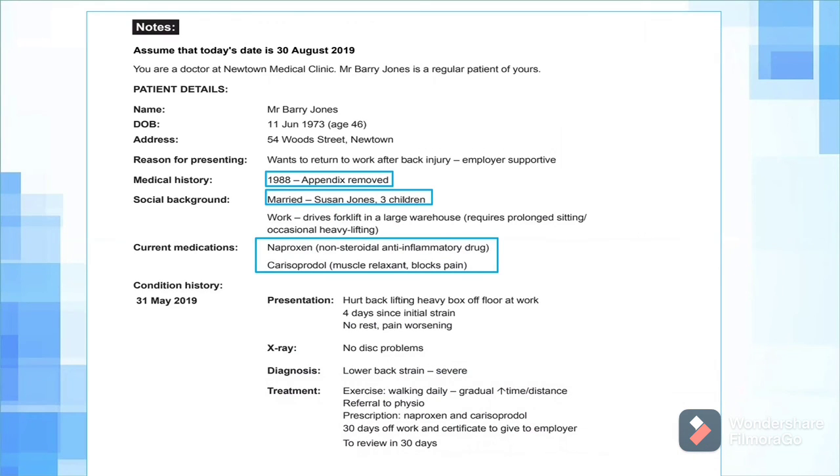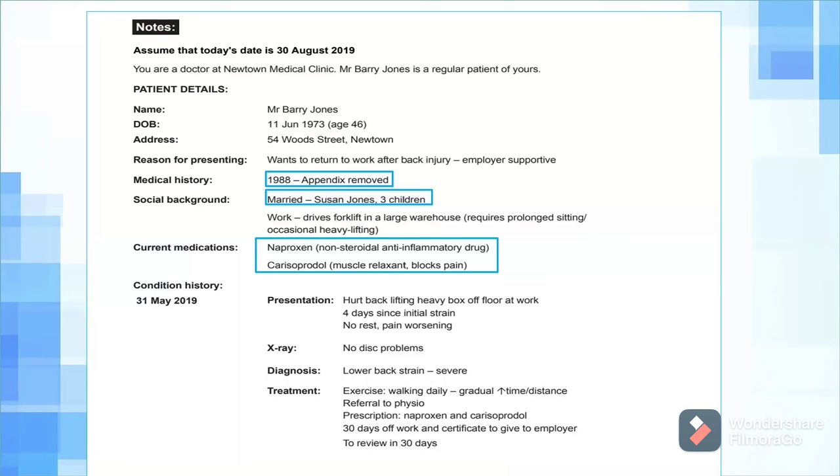So let's see the first highlighted part: 1988, appendix removed. Do you think this detail is necessary for an occupational therapist, that the patient got his appendix removed in 1988? That's irrelevant. He got married to Susan Jones, and he has three children.